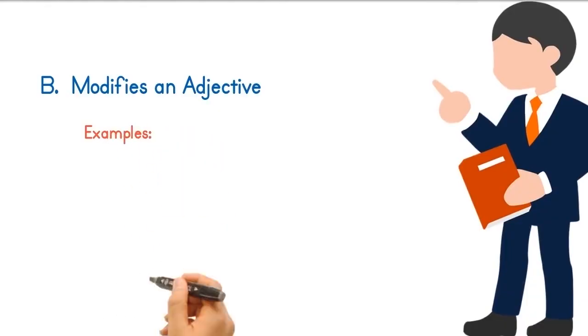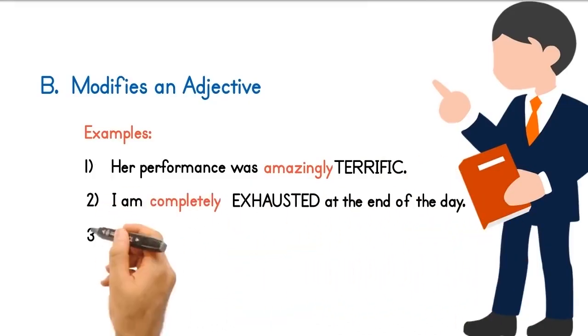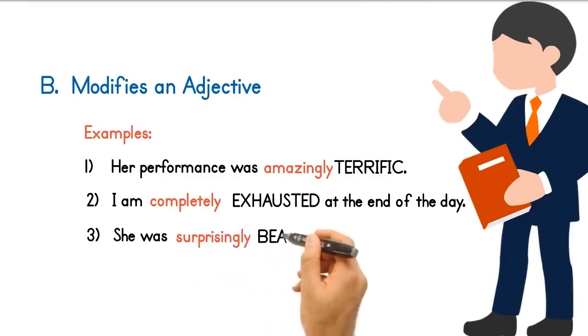B. Modifies an adjective. Examples: her performance was amazingly terrific. I am completely exhausted at the end of the day. She was surprisingly beautiful.